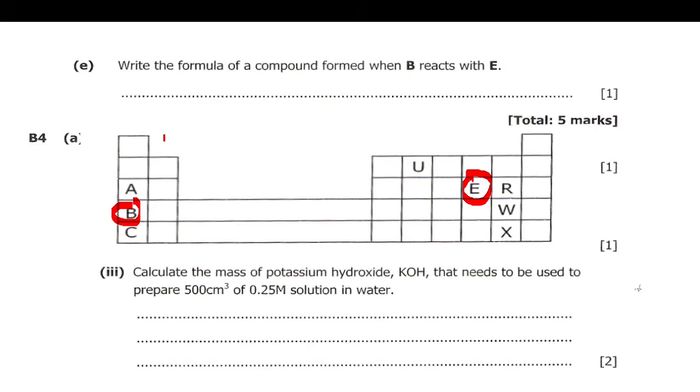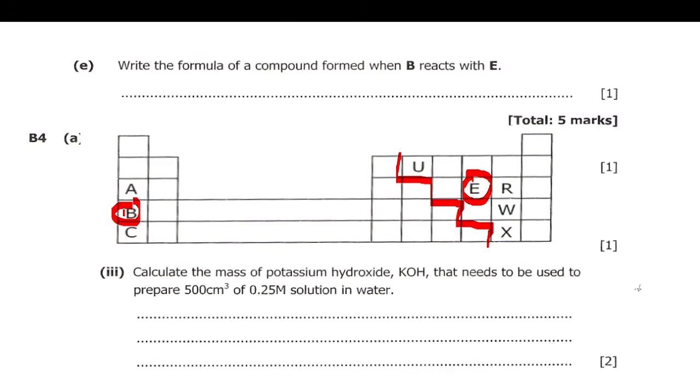What are valence electrons? These are electrons that a metallic atom loses, or the electrons which a non-metallic atom gains. Since the zigzag line is somewhere here, you'd find that this one is a non-metal, so it will gain electrons, and this one is a metal, it will lose electrons.